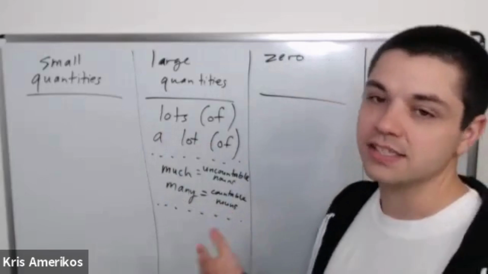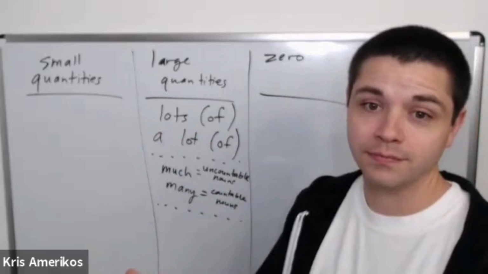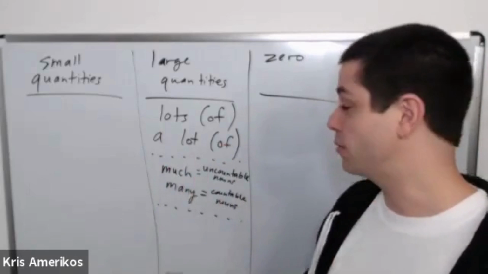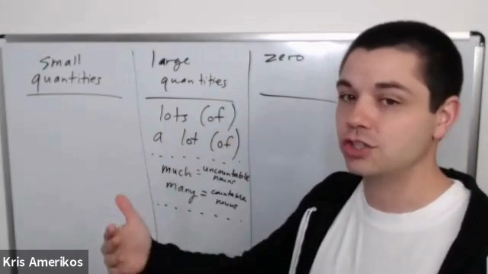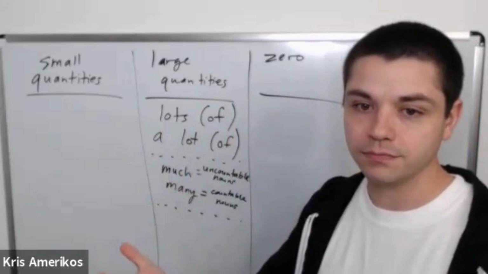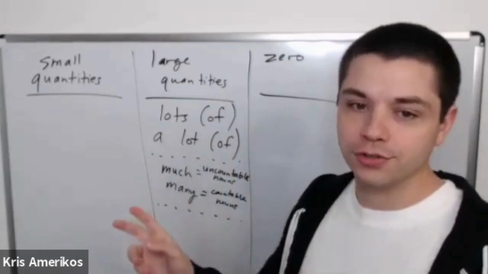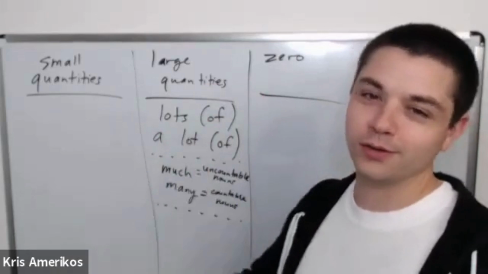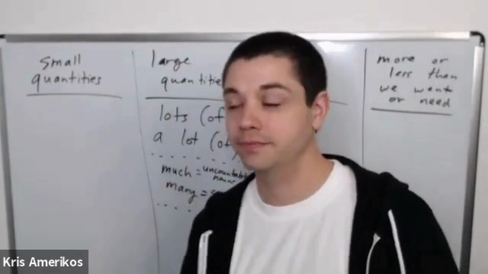Many because it's countable. Because it's cars. Right? How many what? How many cars? Countable. But something we can't count, water, for example. How much water? Because water is not a countable noun. We don't say one water, two waters, three waters, four waters, usually.